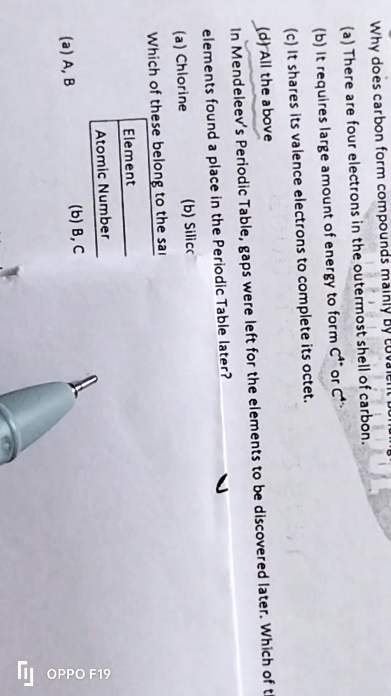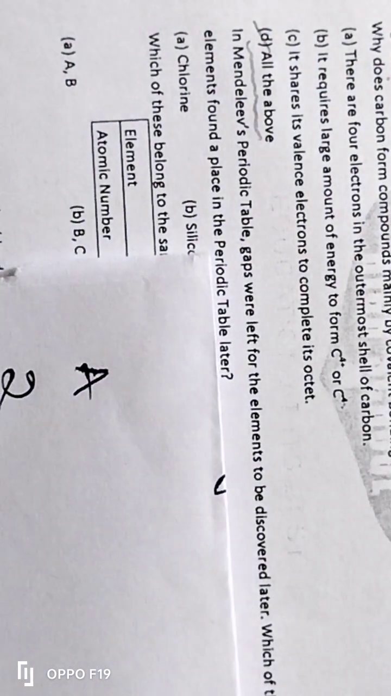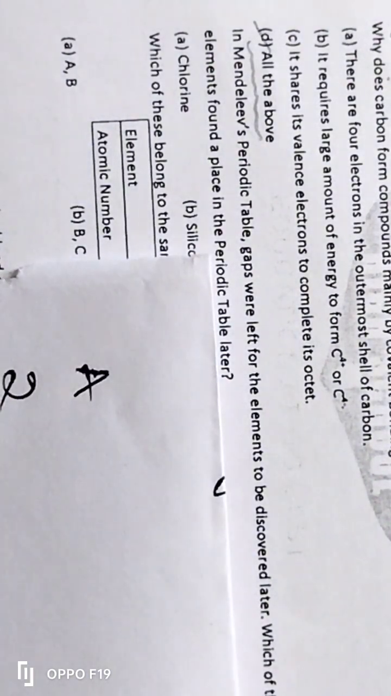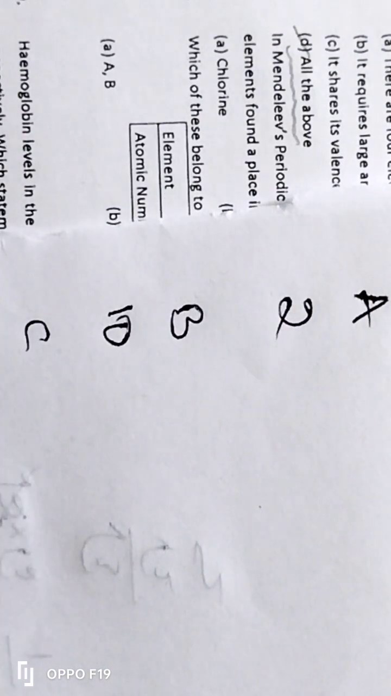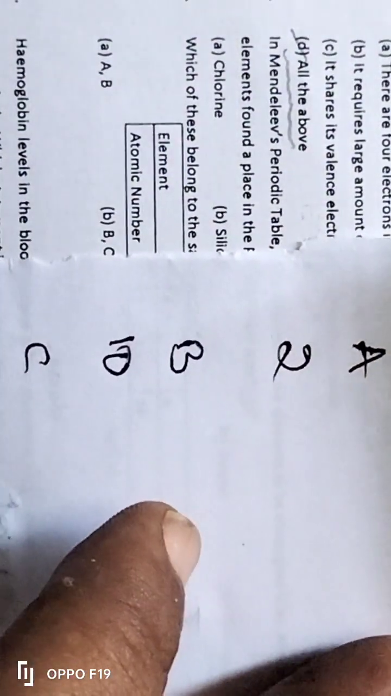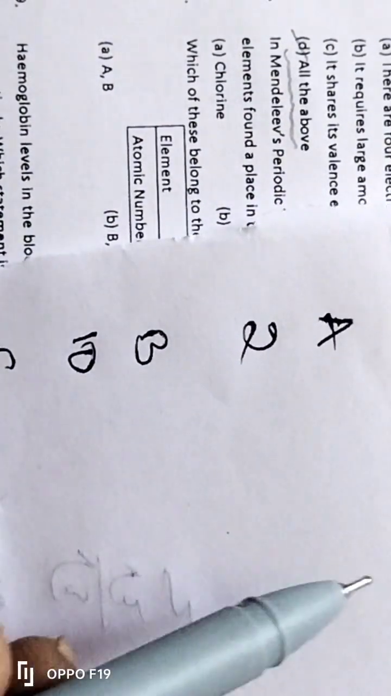So he has given the atomic number of A as 2, the atomic number of B as 10, and the atomic number of C as 5. So using the atomic numbers, let us find out to which period they belong.